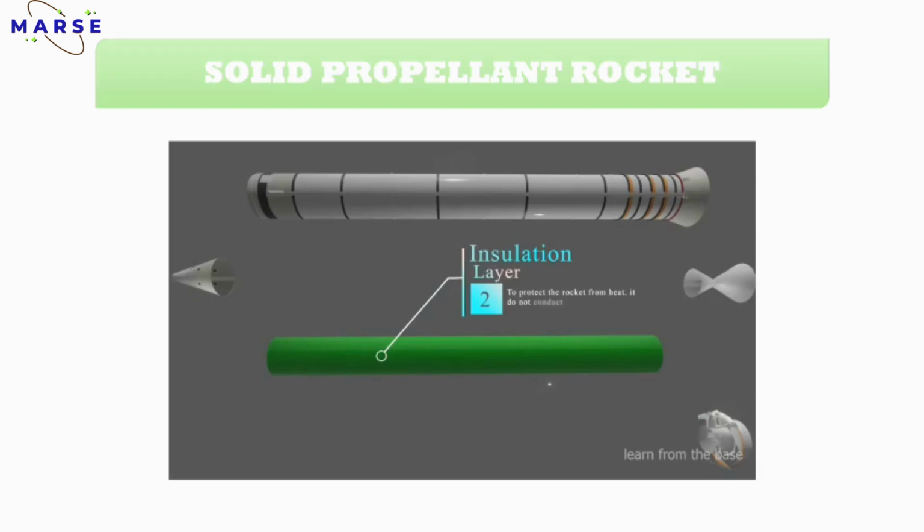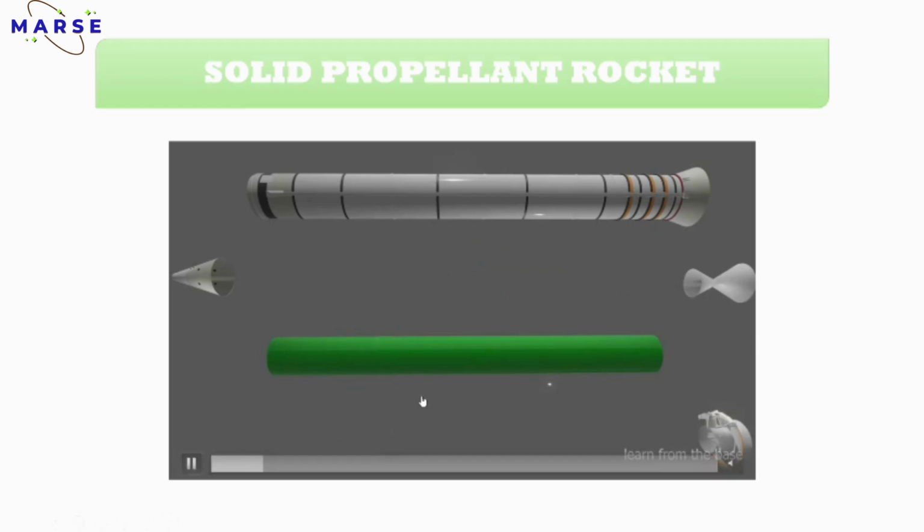The outer casing is made from aluminum, titanium, and such materials, which may be affected by the heat. So insulation must be provided and applied over the propellant part, so it reduces the heat transfer to the motor.